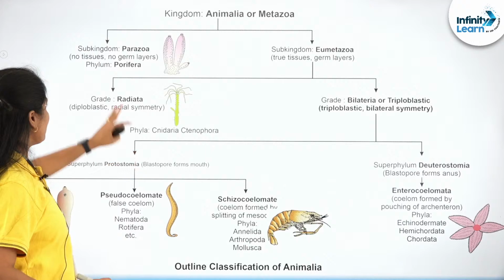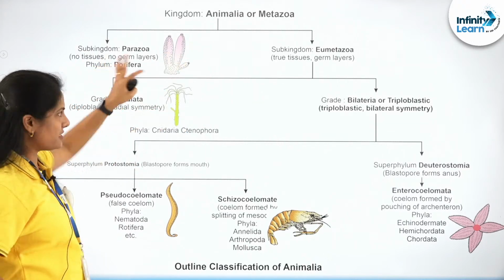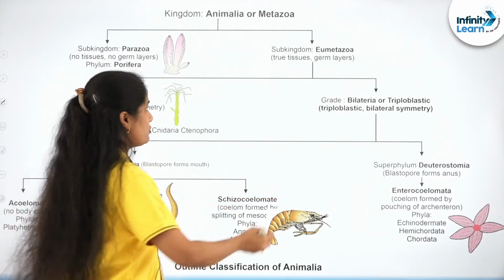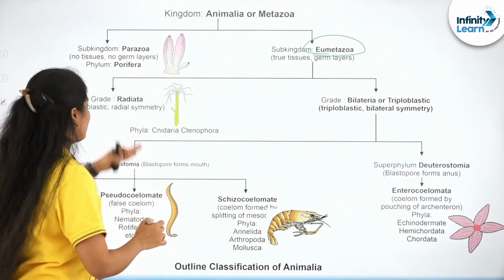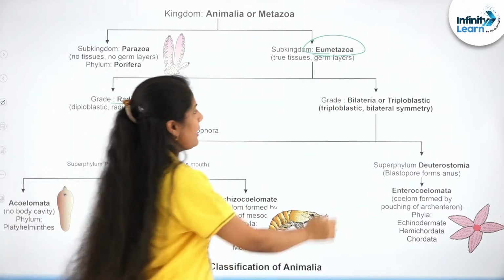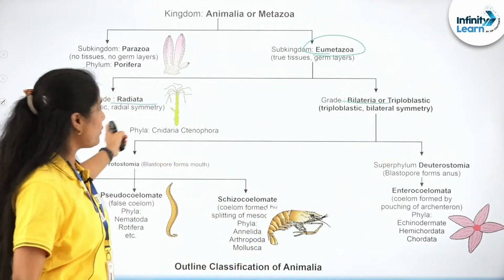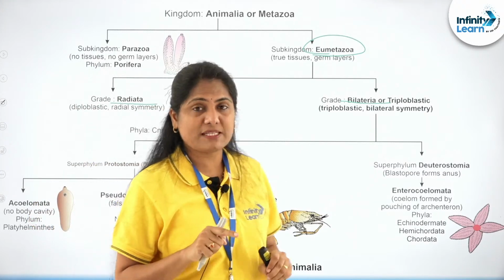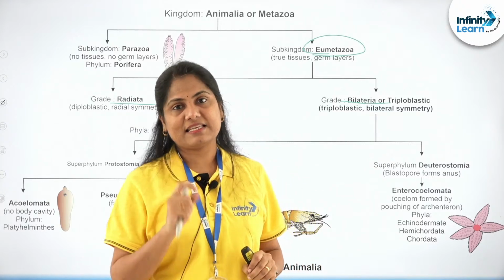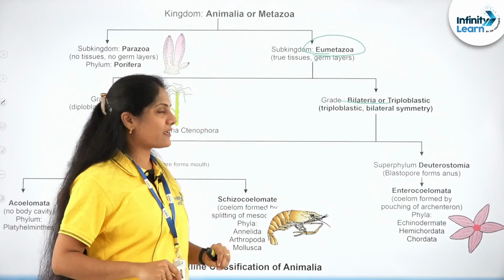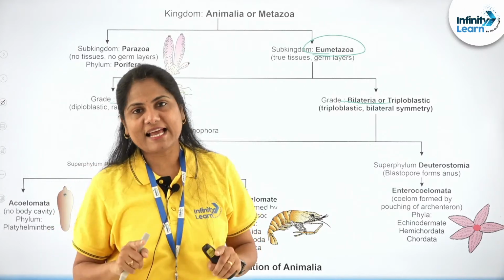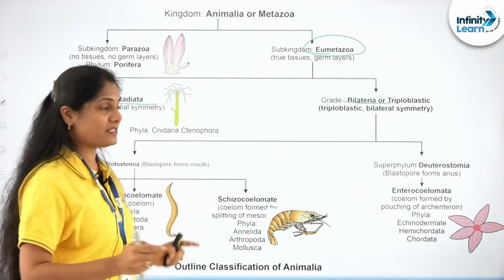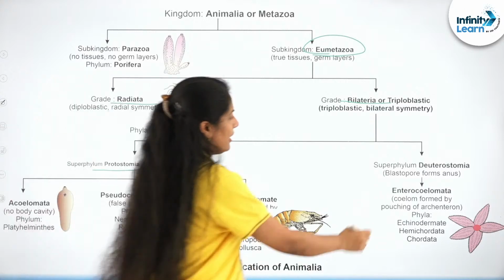The metazoans are again divided into parazoa and eumetazoa. This part we have learnt in our previous slide. Now we sum up what we learnt in the next few slides. Eumetazoans can be classified into radiata and bilateria, also diploblastic and triploblastic organisms. You observe that diploblastic organisms exhibit radial symmetry, the coelenterates, cnidaria, and then triploblastic organisms exhibit bilateral symmetry, right? And then we also have the bilaterians again classified into protostomia and deuterostomia.